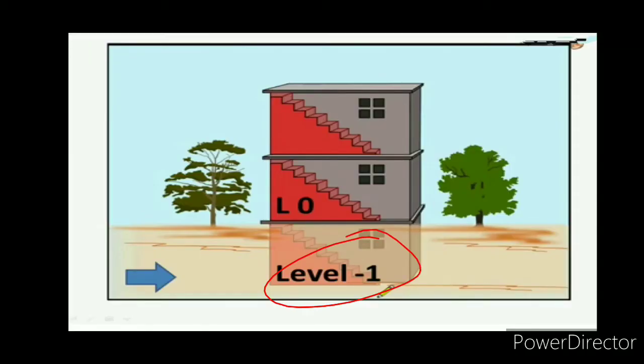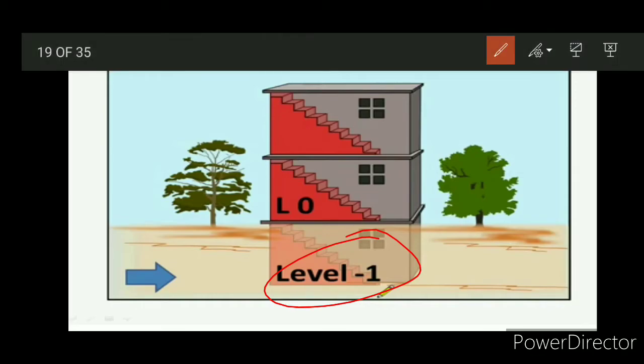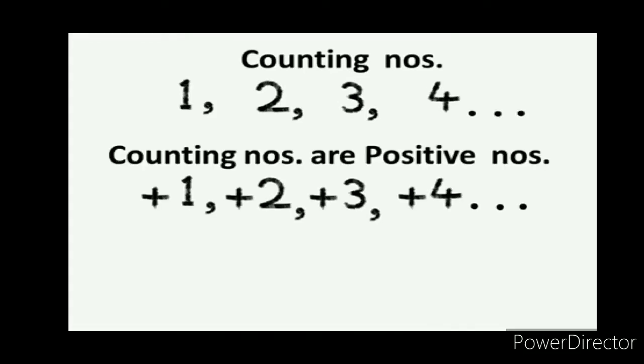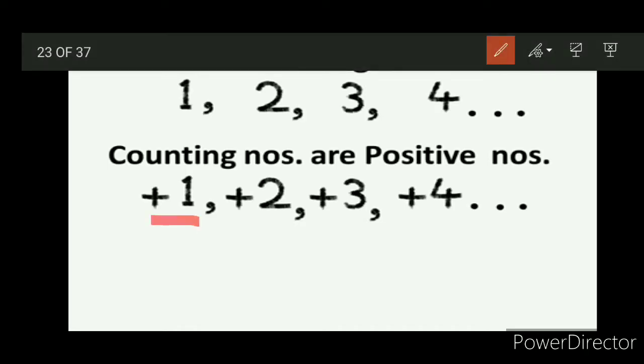If we increase more floors on the top of the house, it can be called level 1, level 2, level 3 and so on. Or we can call it level +1, level +2, and so on. In the same way, if we increase the floor below the house, we can call it level -1, level -2, and so on. Till now, we know that counting numbers are natural numbers. Actually, counting numbers are positive numbers. They are written as +1, +2, +3, +4 and so on.